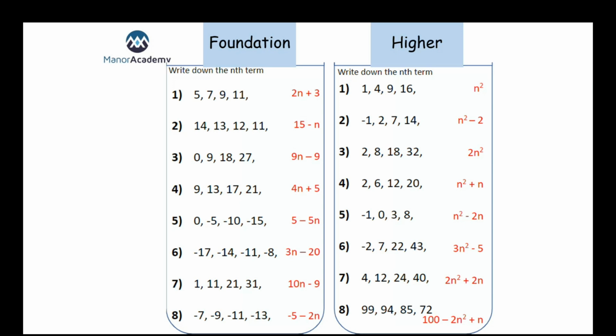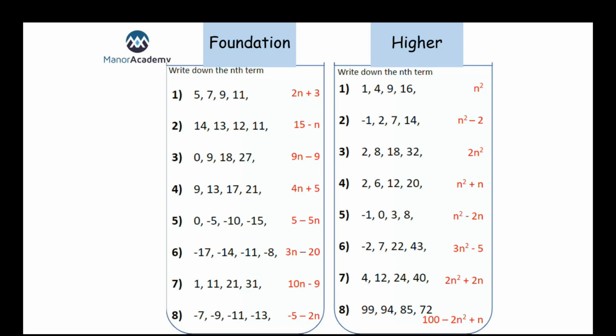Okay then, guys, so there are the answers that we should have got. All right, so you can see there a mixture on the foundation of both ascending and descending sequences. So 2n plus 3, 15 minus n, 9n minus 9, 4n plus 5, 5 minus 5n, etc. And again, for those descending ones, if you put minus 1n plus 15 or minus 5n plus 5 for number 5, perfectly acceptable and will get you 2 marks.